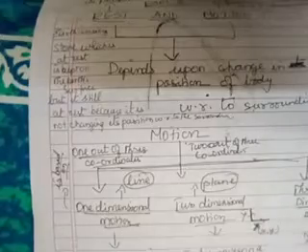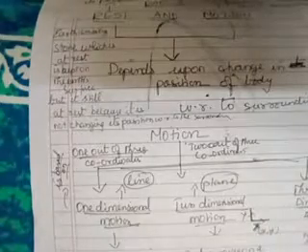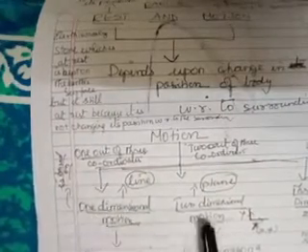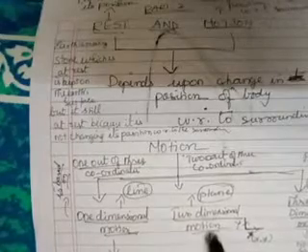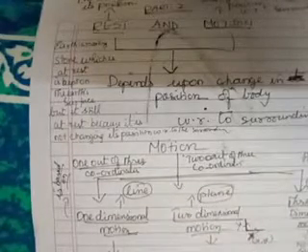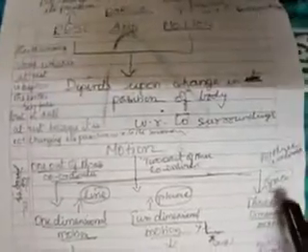Okay, now as I told you, we will get some better idea about motion. Motion can be broadly classified as one-dimensional motion, two-dimensional motion and three-dimensional motion. Now, what is the meaning of the word dimension? One-dimensional motion refers to a line. Two-dimensional motion refers to a plane. Three-dimensional motion refers to space.